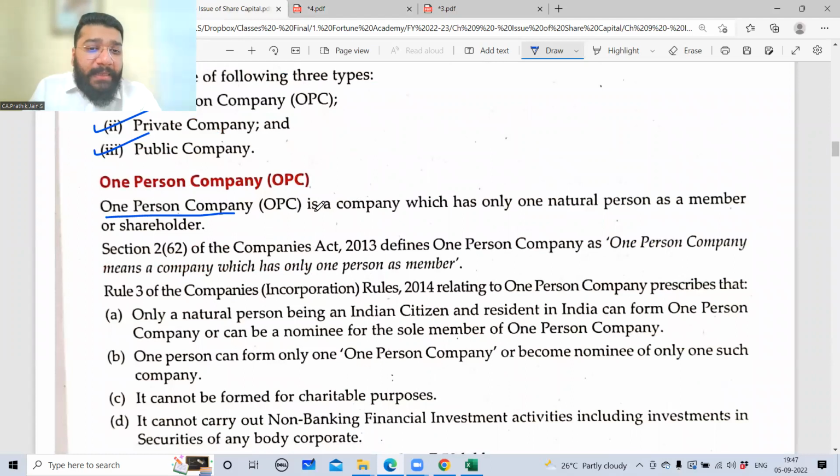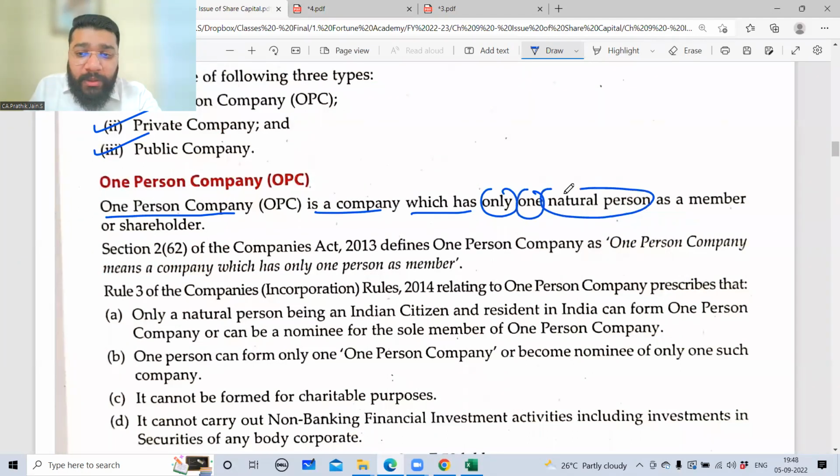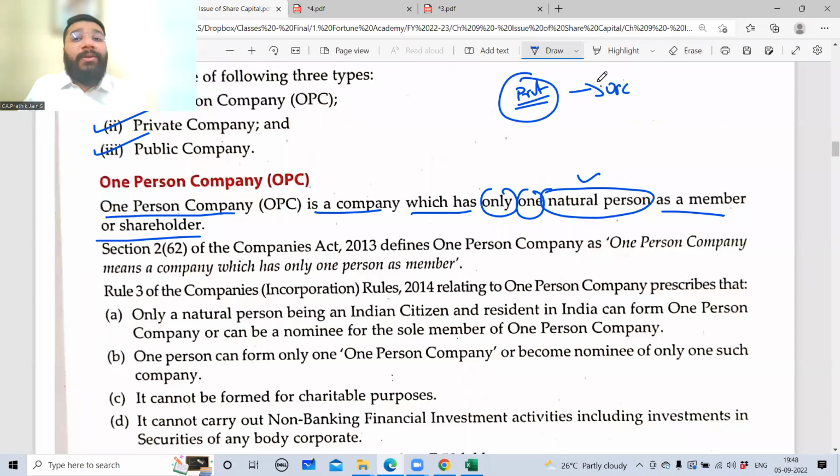One person company is a company which has only one natural person as a member or a shareholder. Only one natural person, which means only a human being, can form an OPC. Can one company form another OPC? For example, a private limited company. A private limited company is an artificial person. Can this company form an OPC? Not possible, because for somebody to form an OPC, it has to be a human being, a natural person.